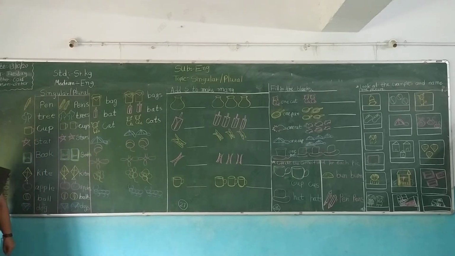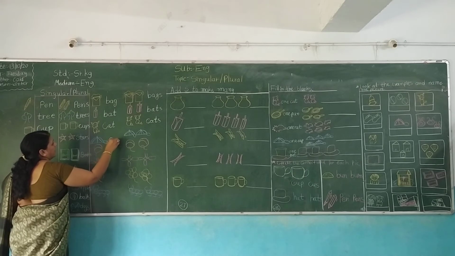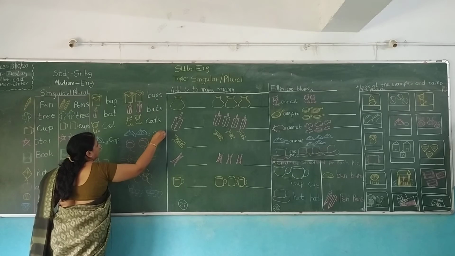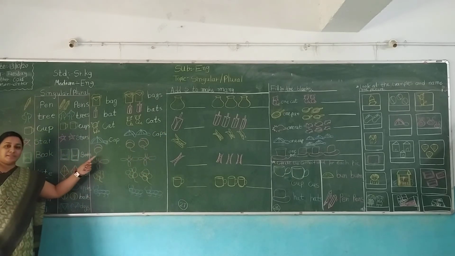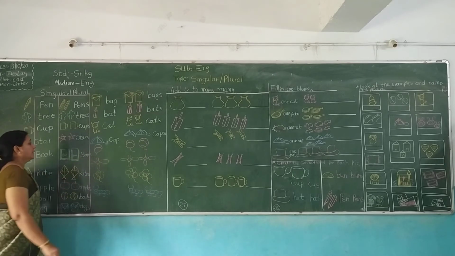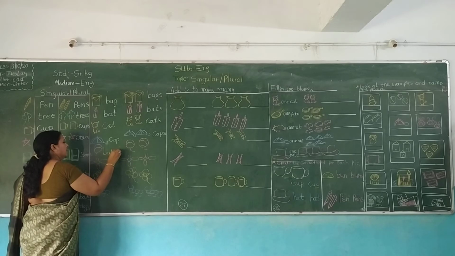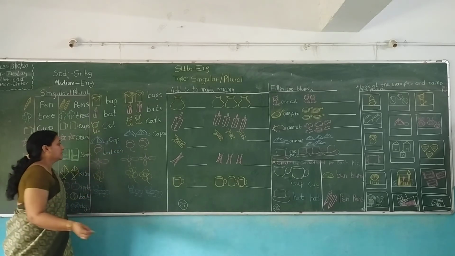Understood? And next picture, cap, and caps. Cap and caps. There are balloons. Balloon. B-A-L-L-O-O-N, balloon. And there are two balloons.